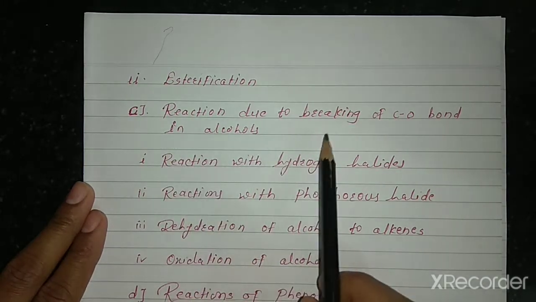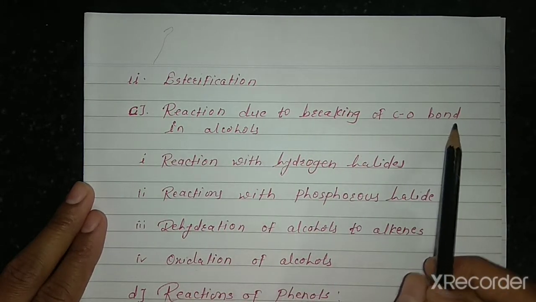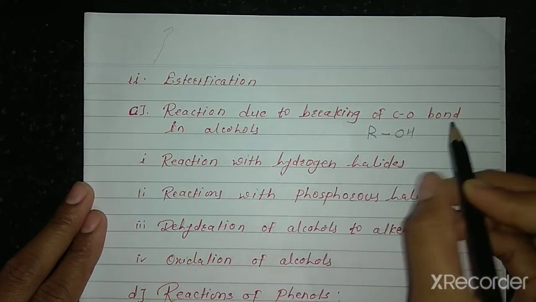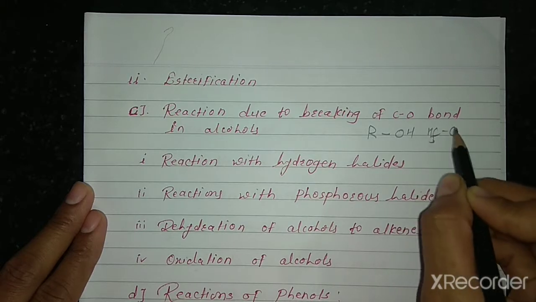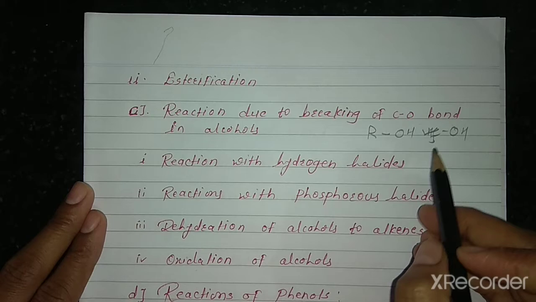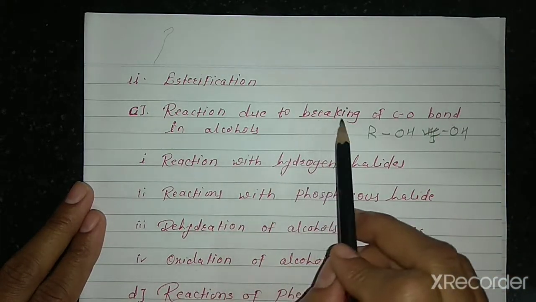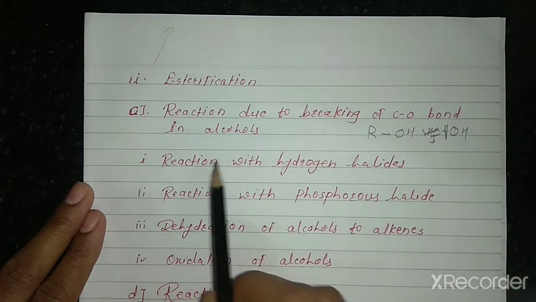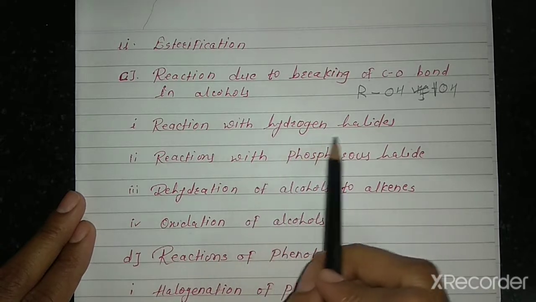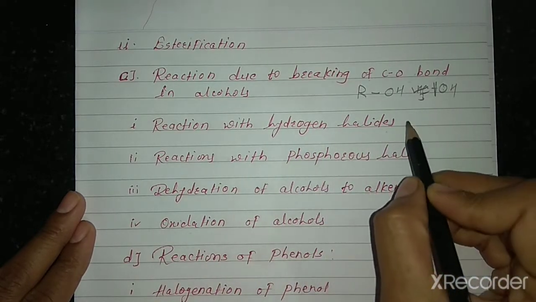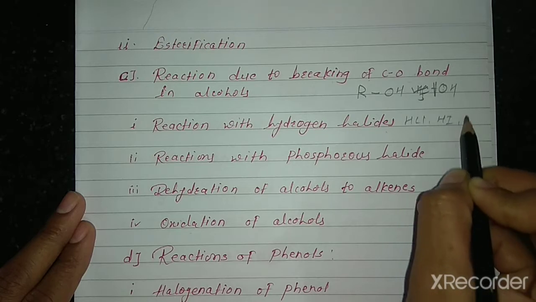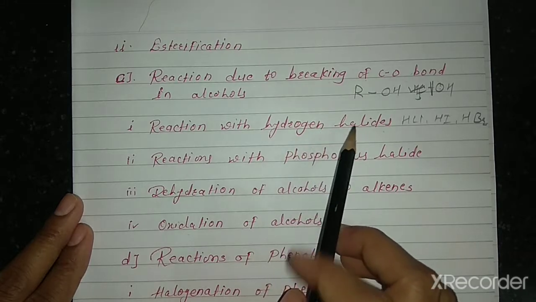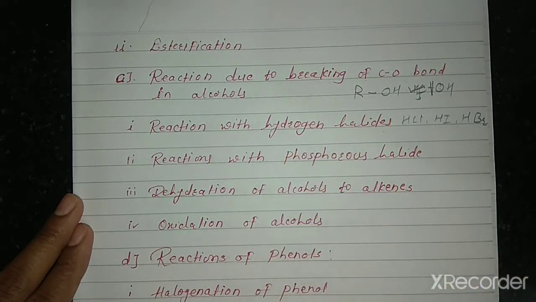The next point, reactions due to breaking of the carbon-oxygen bond in alcohols. The general formula of alcohol is ROH, for example CH3OH, methyl alcohol. These are reactions due to breaking of the carbon-oxygen bond in alcohols. The next point, reactions with hydrogen halides. Hydrogen halides means HCl, HI, HBr. Alcohol reacts with these hydrogen halides to form alkyl halides.